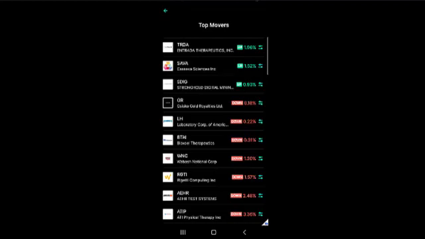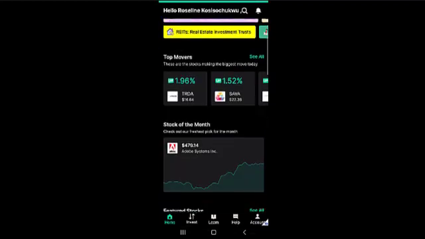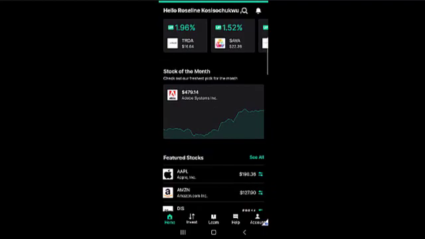Okay, so that is for the top movers. We can also head back downwards, and then you can see the stock of the month. Stock of the month simply means that, from the judgment of this company, Bamboo, they have chosen the stock that actually did well for the month, and that is, in this case, Adobe. All right, so if I were you, in this case, what I want to do is to head over to Adobe and check it as a watch list and keep track of it to know when you can buy.